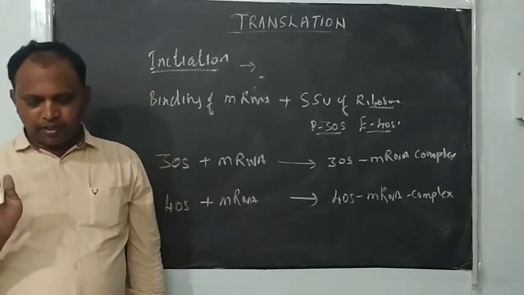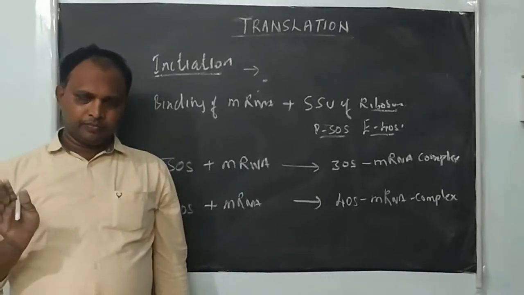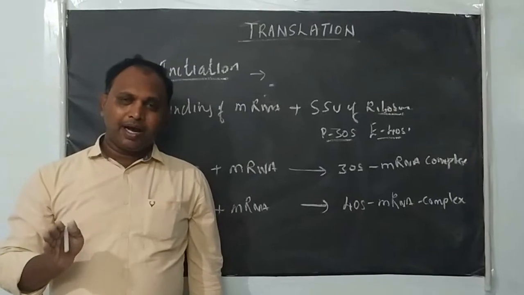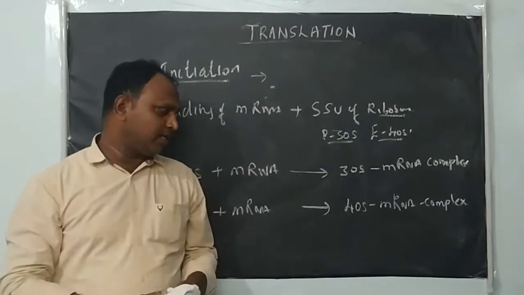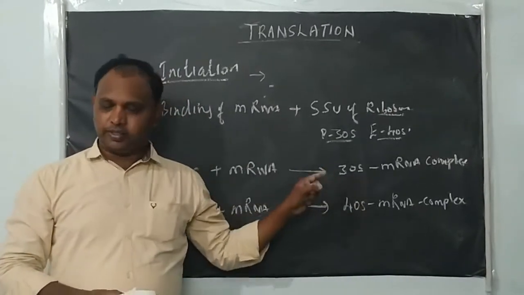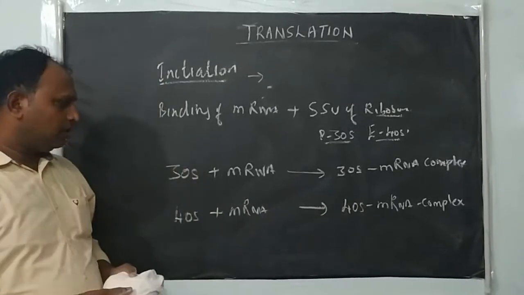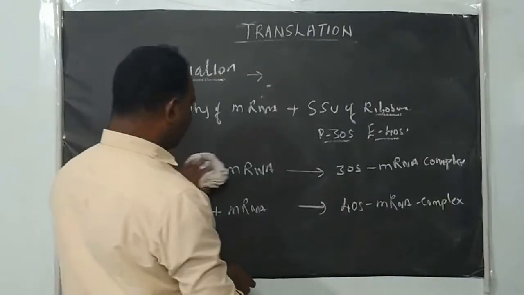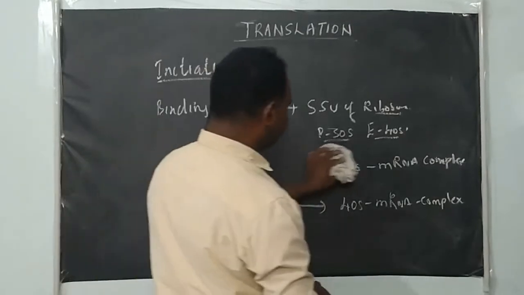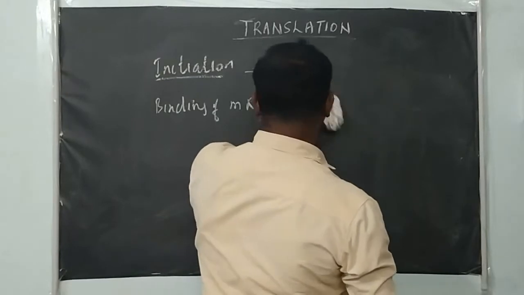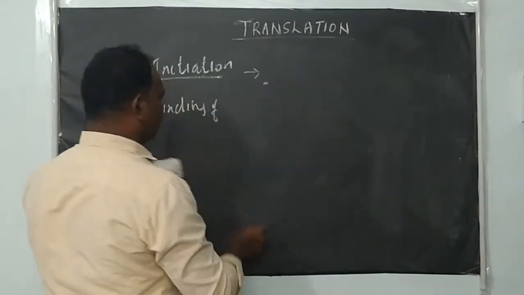After formation of the small subunit and mRNA complex, like 30S mRNA or 40S in eukaryotes, the tRNA will bind. The next step is binding of this 30S or 40S mRNA complex with activated or charged tRNA.